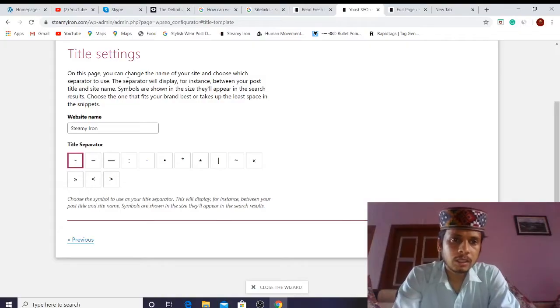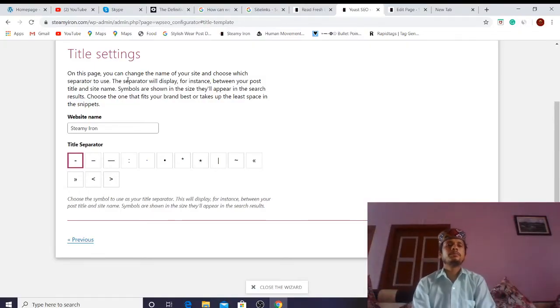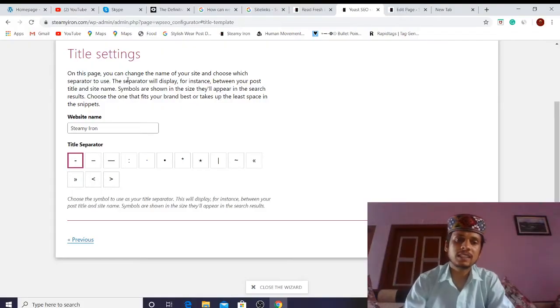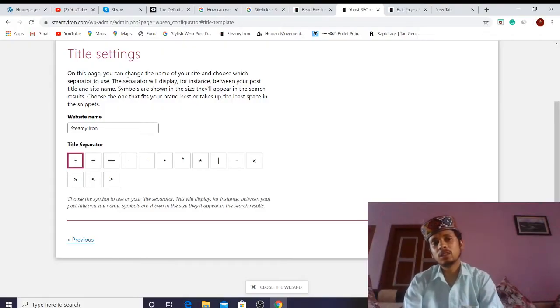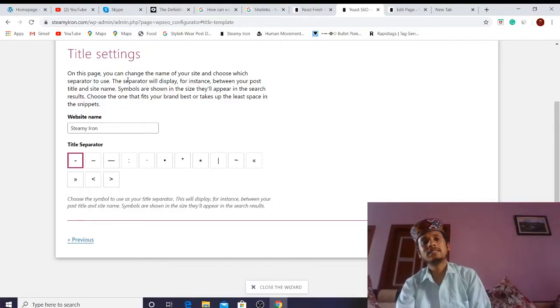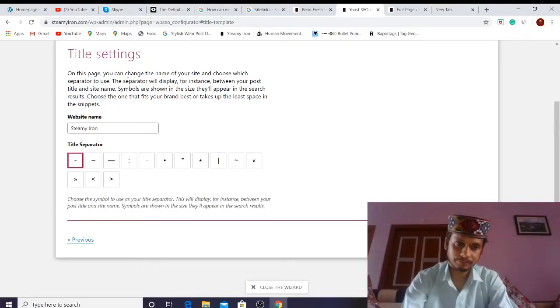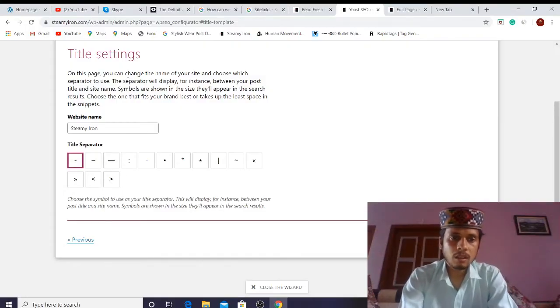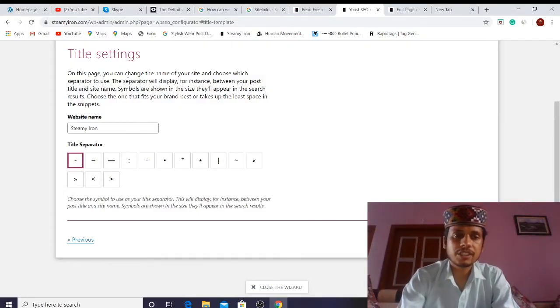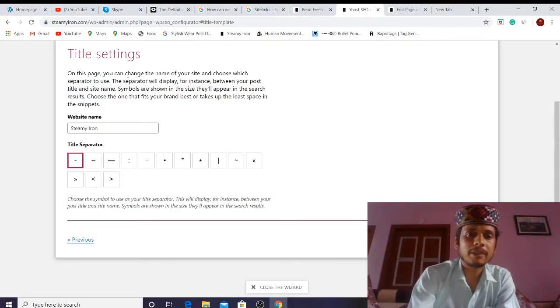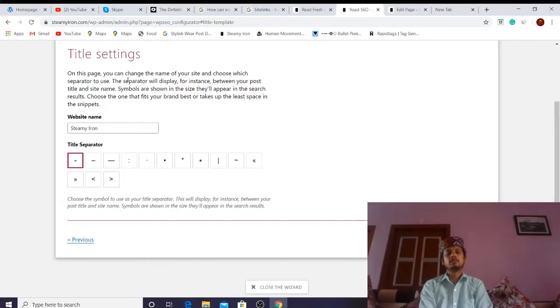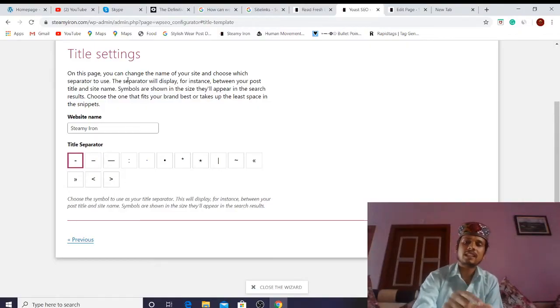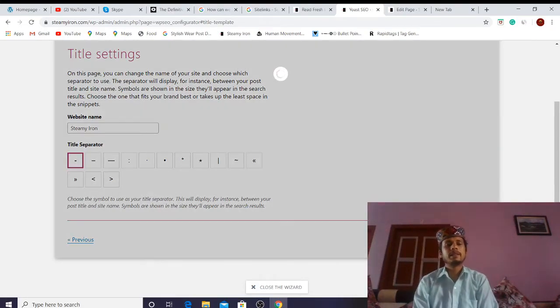So here, on this page, you can change the name of the site and choose which separator to use. The separator will display, for instance, between your post title and site name. Symbols are shown in the size they will appear in the search results. Choose the one that fits your brand best and takes up the least space in the snippets. Alright. So Yoast is suggesting to use a title separator that takes up less space than others. Okay, fine, I don't have an issue with this separator.